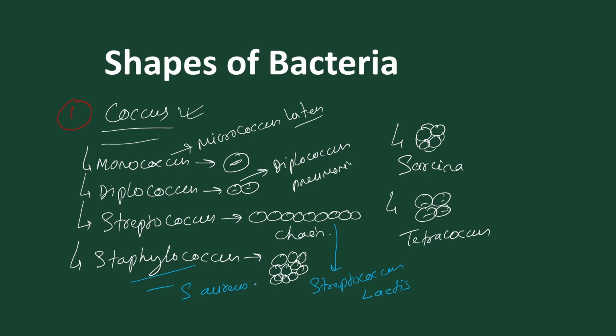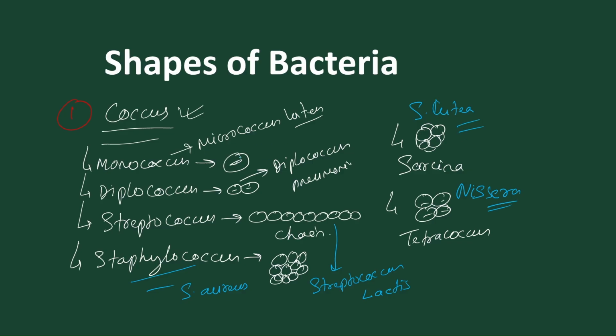When we move on to Sarcina, that is Sarcina lutea. And for Tetracoccus, the best example is Neisseria. So these are the examples.